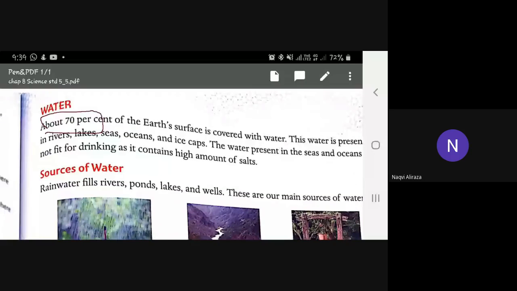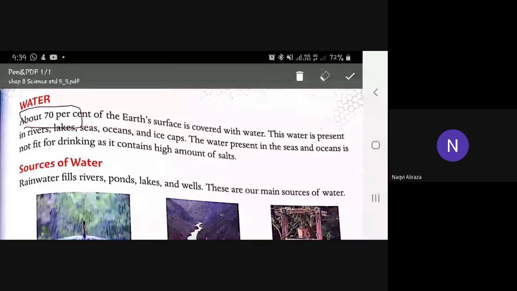The water present in seas and ocean is not fit for drinking as it contains high amount of salt. So which source will be fit for drinking? We will read that part now.